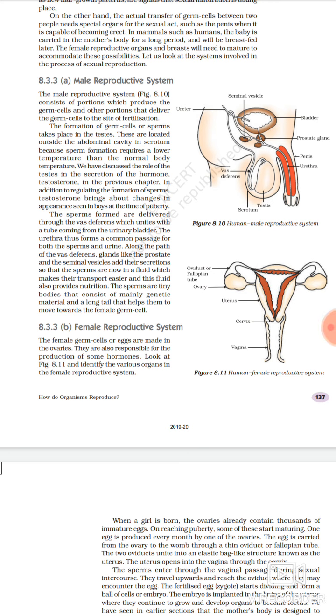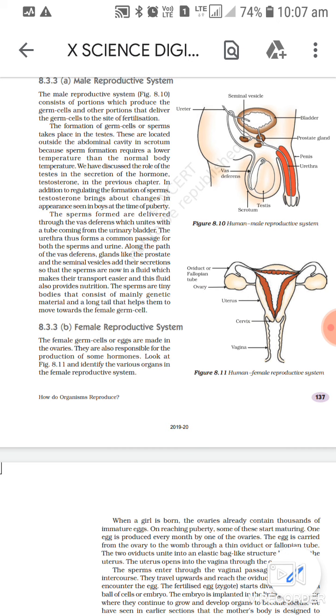We have discussed the role of the testes in the secretion of the hormone testosterone in the previous chapter. In addition to regulating the formation of sperm, testosterone brings about changes in the appearance of boys at the time of puberty. So we have already discussed that this hormone, testosterone, is responsible for the production of the sperm, and it also regulates the secondary sexual characteristics in the male body.